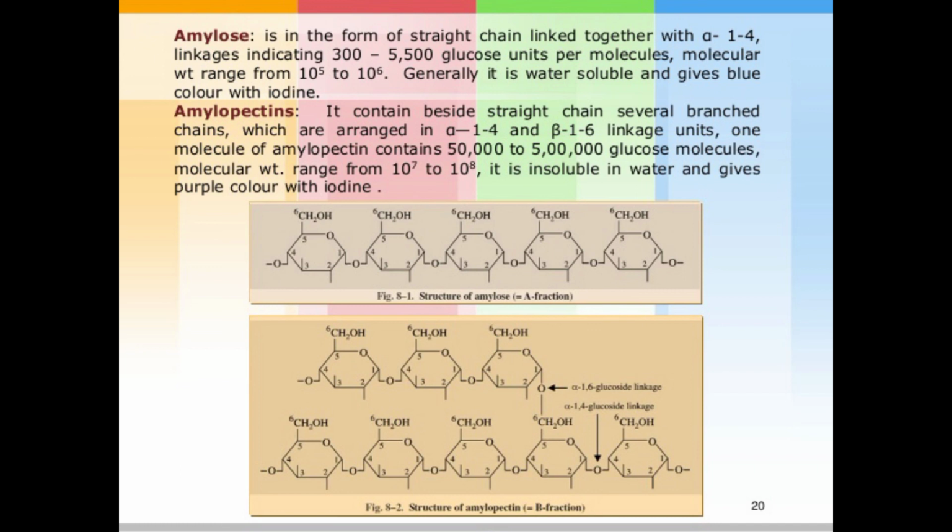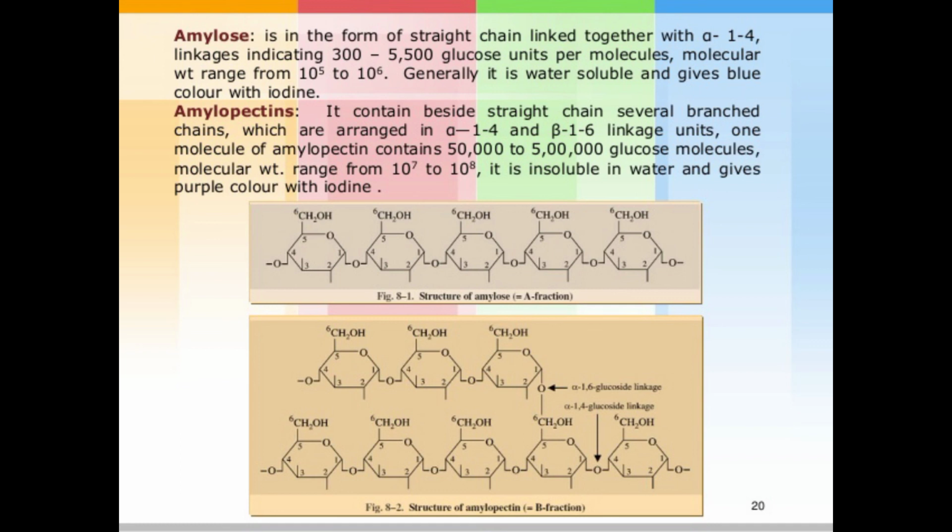So amylose gives a blue color with iodine, and amylopectin gives a purple color with iodine. At the time of checking the quality, for example, if you take a starch sample and react it with iodine, and it immediately indicates a blue color, it means the starch has a larger amount of amylose.